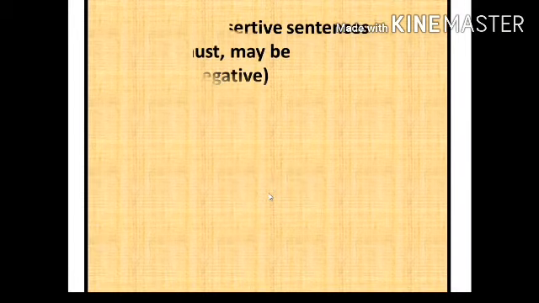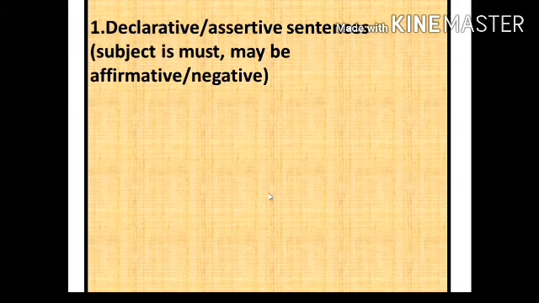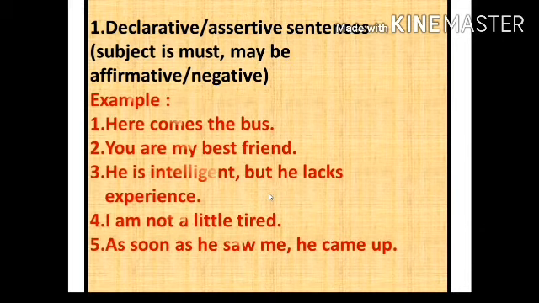So let's see the very first, the declarative sentence. See what is important in a declarative or assertive sentence. The subject is a must in this kind of sentence, whether the subject comes in the beginning of the sentence or at the end, but it must be there in a declarative sentence. The second thing is that these kinds of sentences may be affirmative, means positive, or negative.